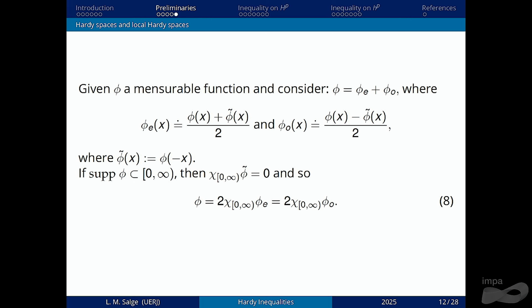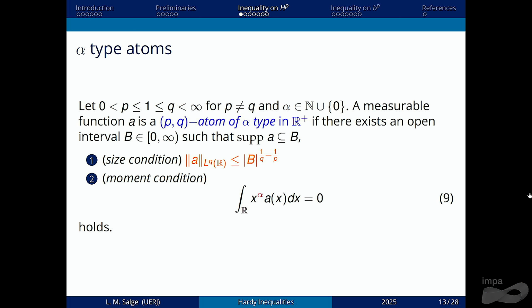Okay, the technique used to prove the Hardy inequality on global Hardy spaces is basically this. We decompose our function into even part and odd part, and if the function has support in (0, infinity), we can write the function like this using only the even part, or we can write the function like this using only the odd part. We can also do this for tempered distributions with support in (0, infinity).